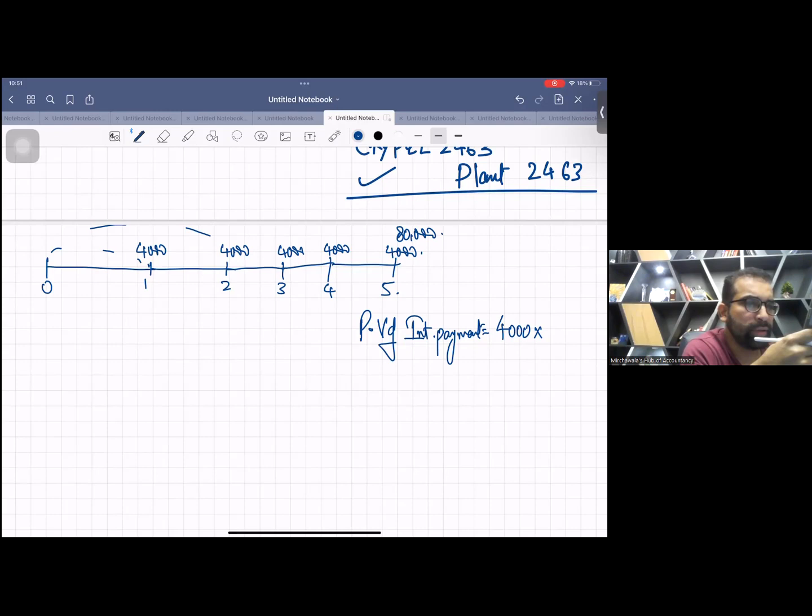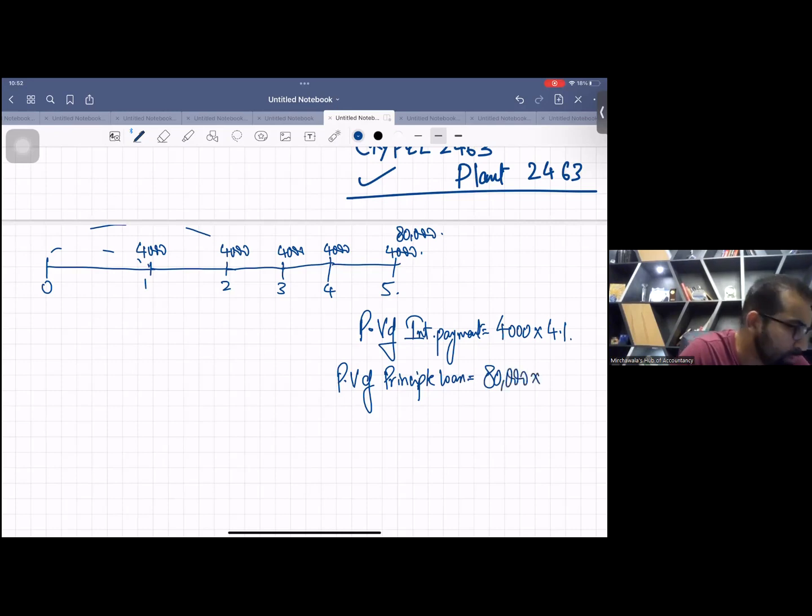It is 4.1. Yes, 4.1. And then the present value of the principal loan, which is 80,000, and a single discount factor will be used, which is 0.713.